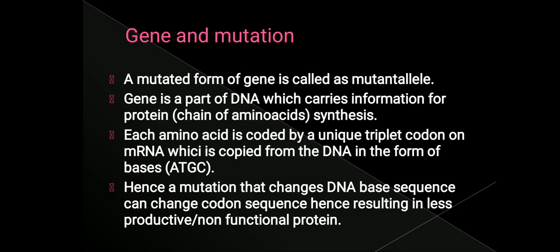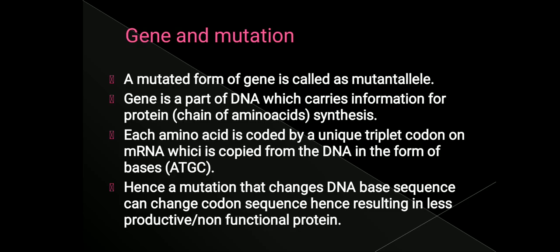If one of the nucleotides is missed, deleted, added, or replaced by another nucleotide, if the order is not maintained during replication, if there is any change in the base sequence of the nucleotides, then that change will be copied to mRNA.